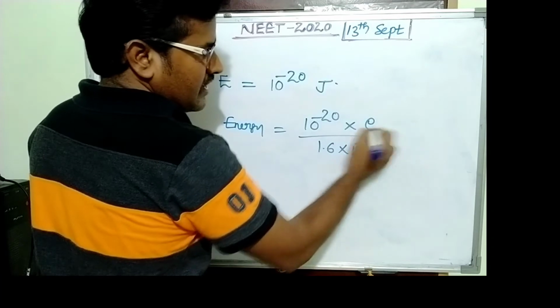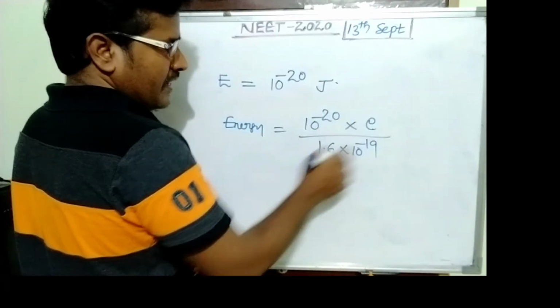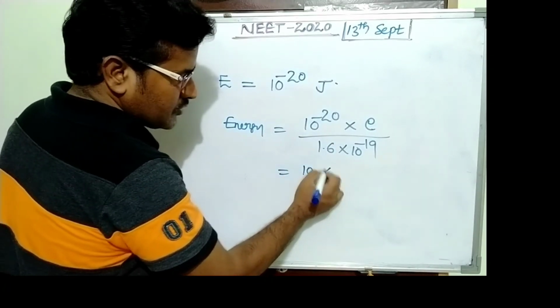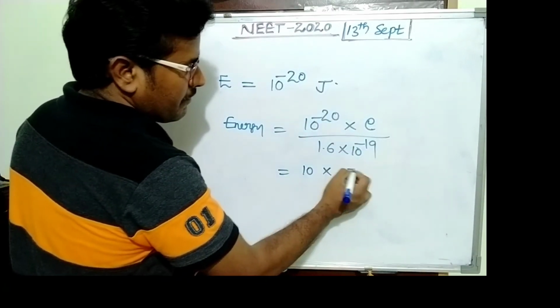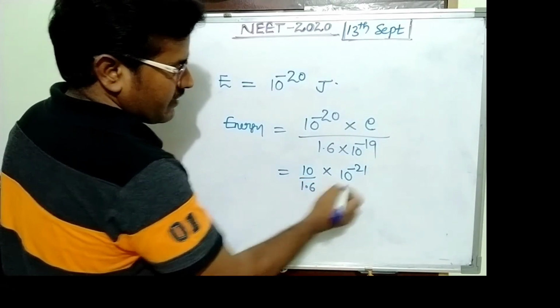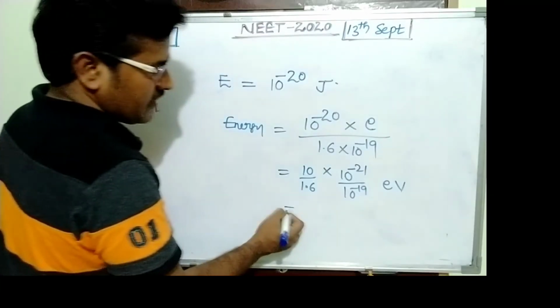So its value becomes 10 into 10 power minus 21 by 1.6 into 10 power minus 19 electron volt.